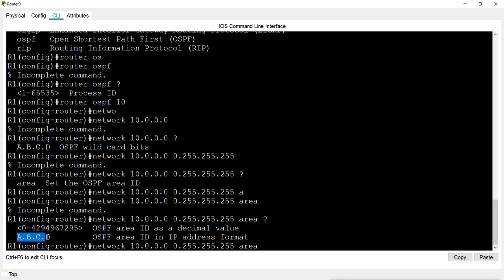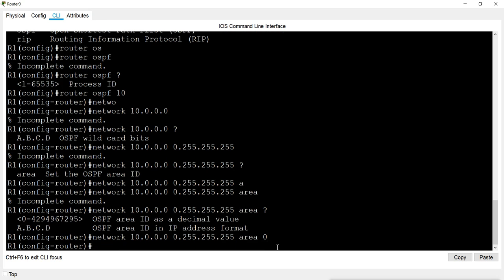It is like an IP address format, like 0.0.0.1 or something else. So whatever, you can give the area ID in IP address format also, or you can use a simple number format. So I'll go with 0, area 0. Now when I press enter, now it is taking the command. That means that is the final command. So for only mentioning one network, you have to provide all these other options.